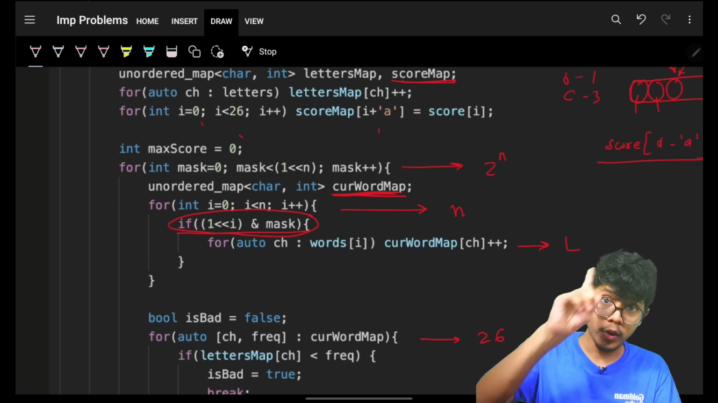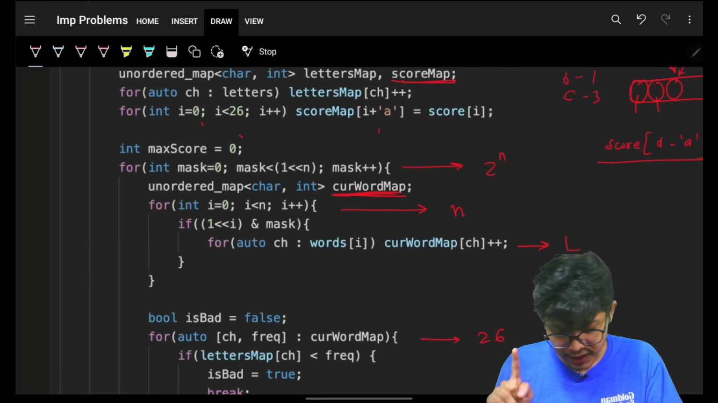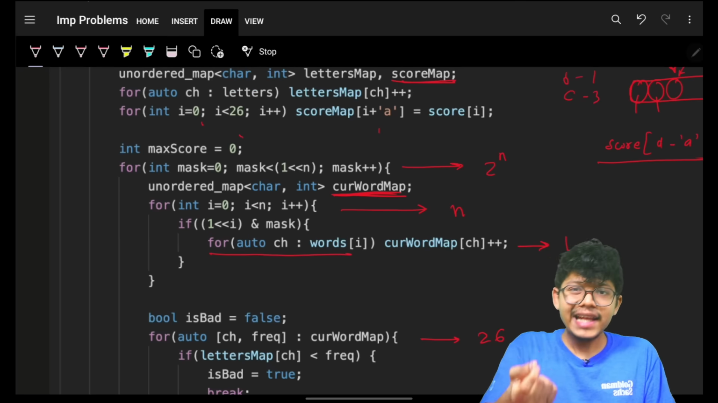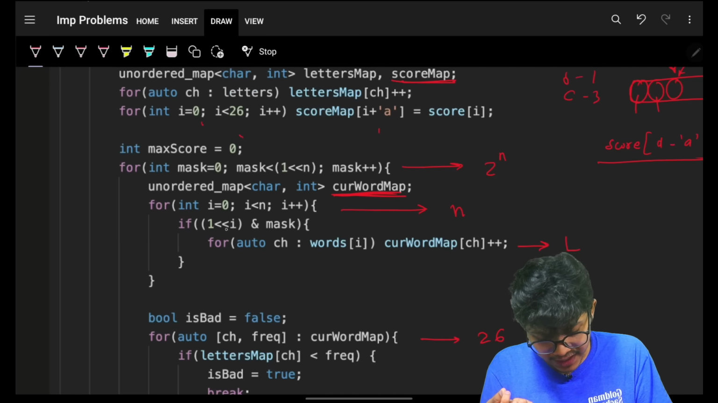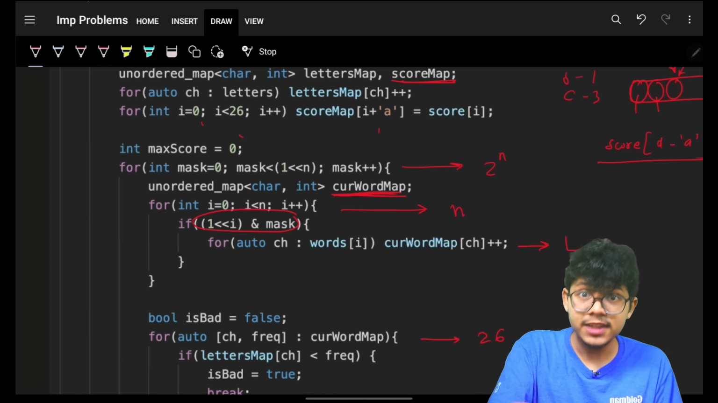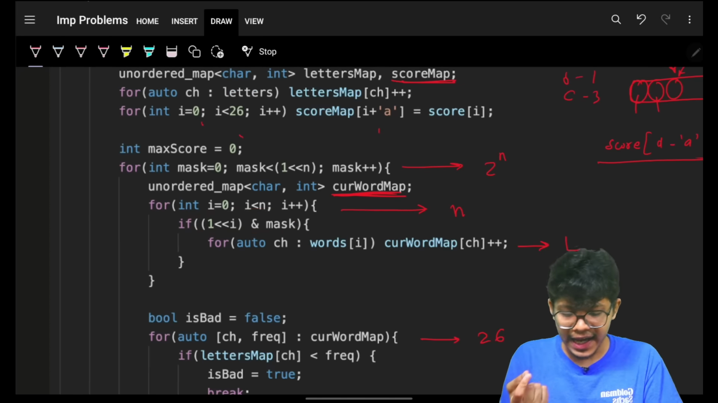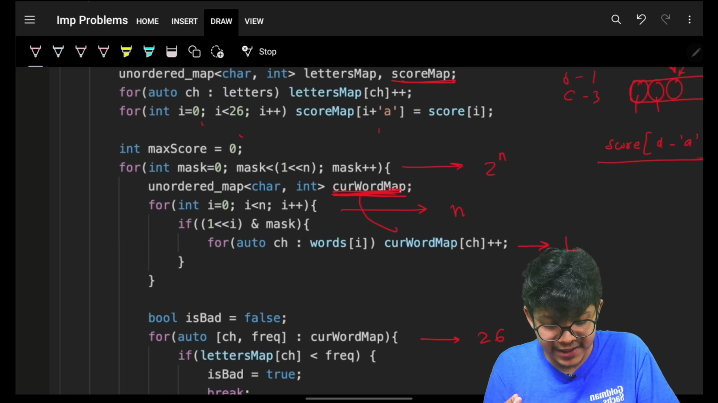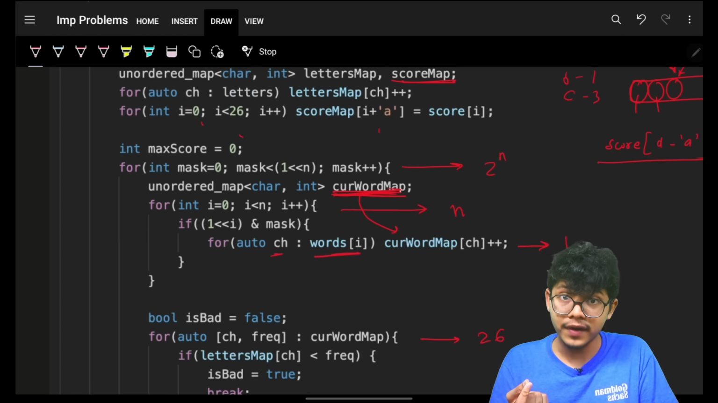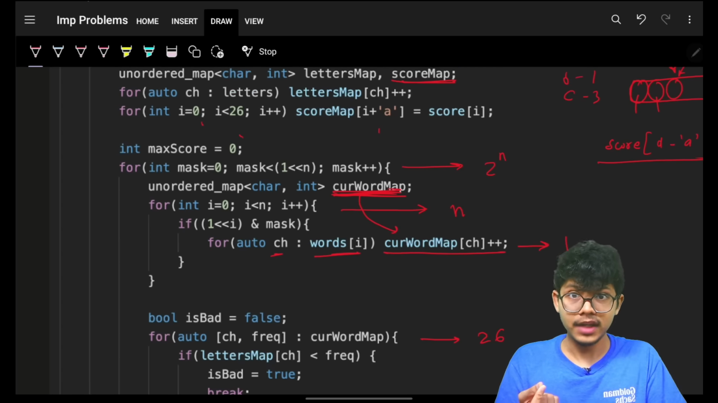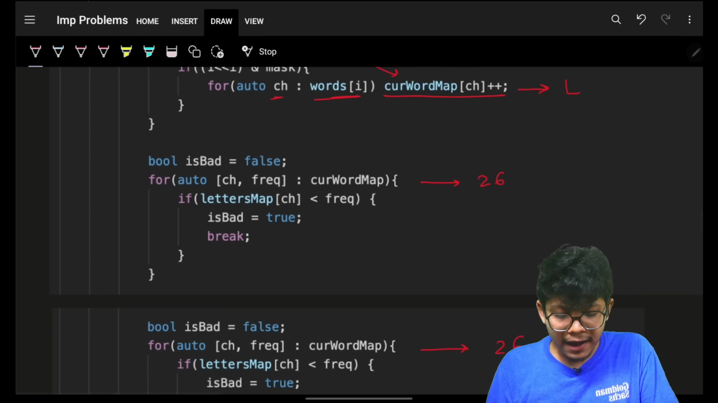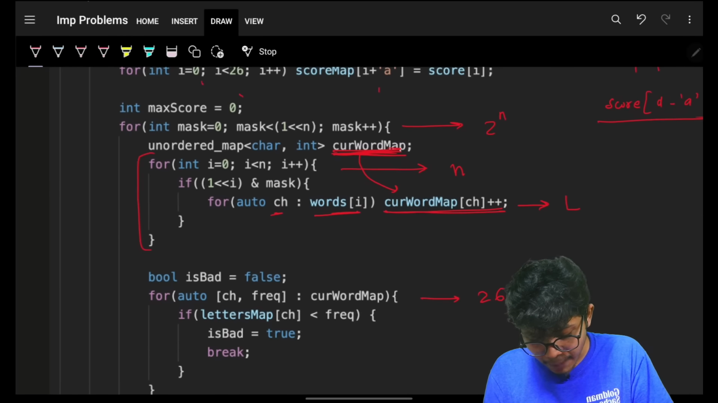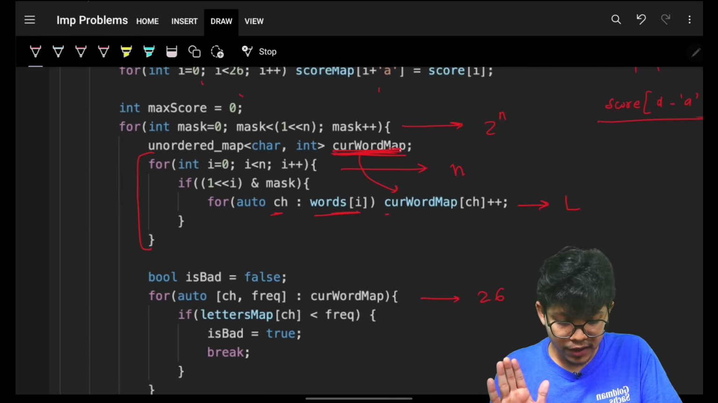Again, if you have end out, go and watch the bit manipulation crash course. Then we will simply take that specific index. If this is true, I will take that specific index. When I say take it, I will simply incorporate all the characters in words of I in my map. Now I have grabbed my entire word map.